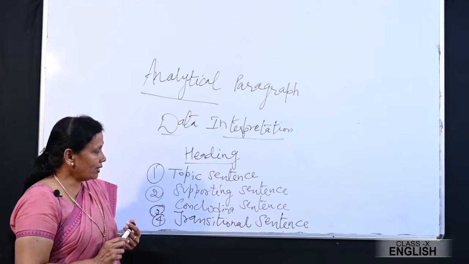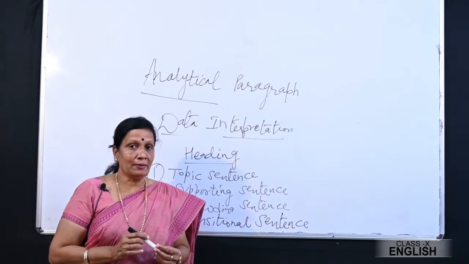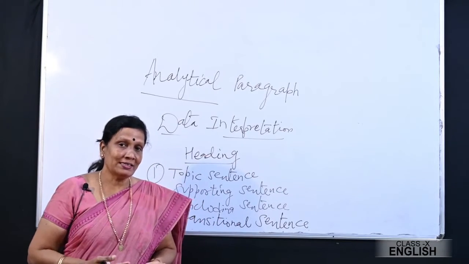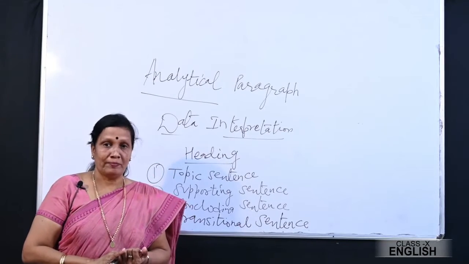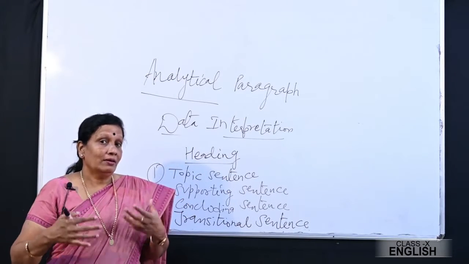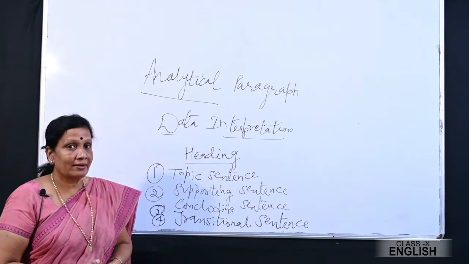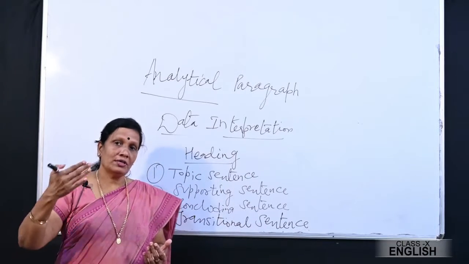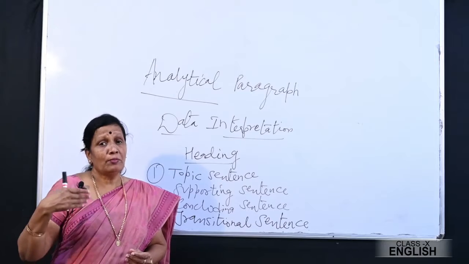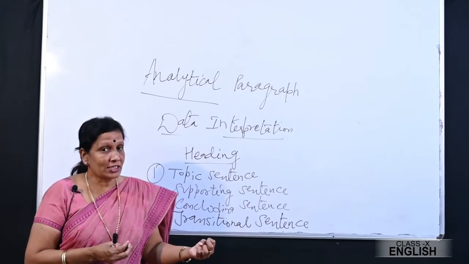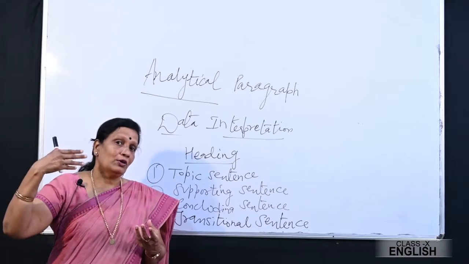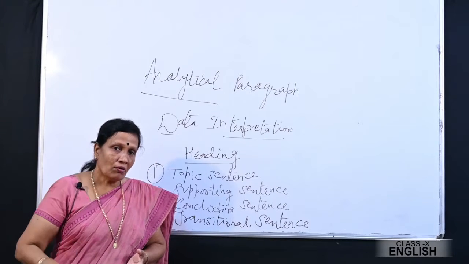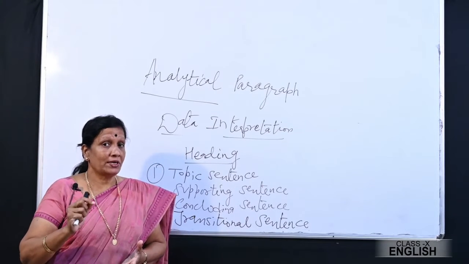Then comes the concluding sentence. As I told you in the beginning, you try to compare the facts, and then you try to analyze, and then you arrive at conclusions, right? So finally, we have come to the conclusion that, based on these facts, in future the education is going to improve in these areas, because of the various policies of the government, and girl children will get more opportunities, and they will be provided with more infrastructure and opportunities in every field.